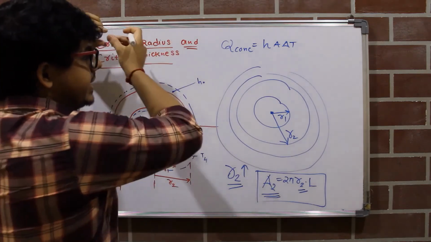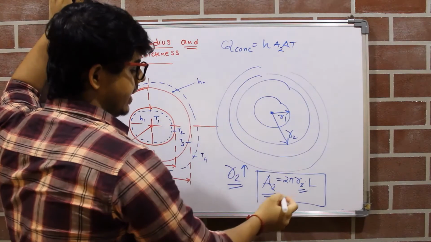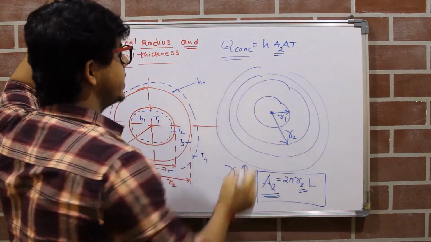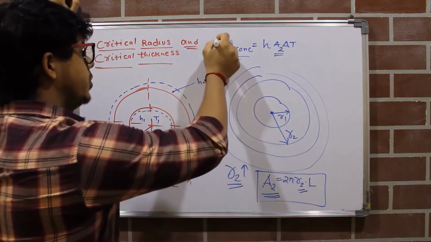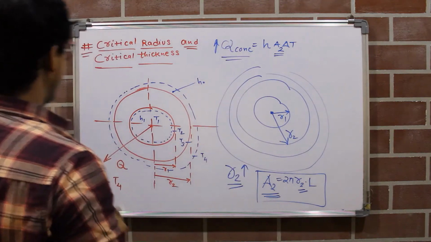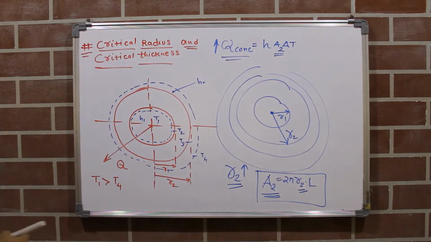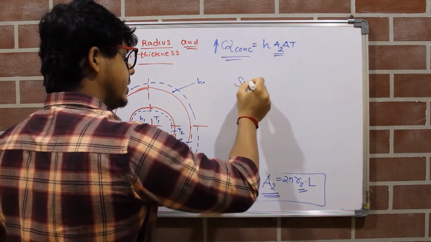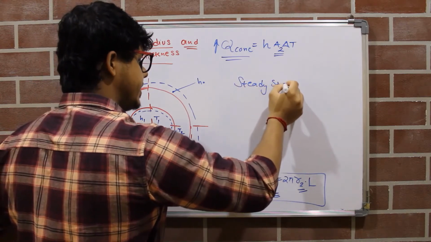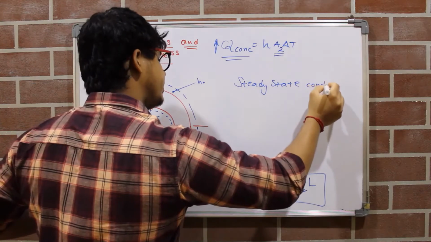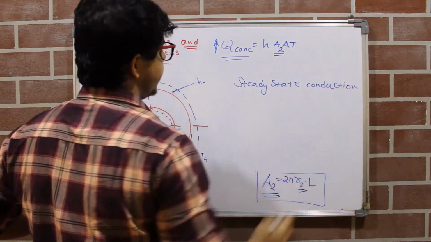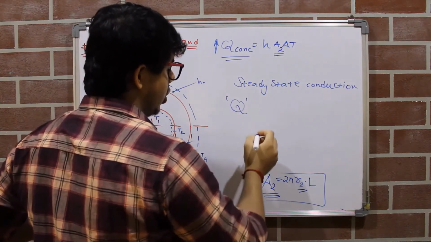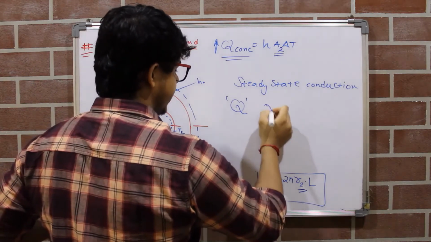So as this outer area is increasing, you can see from this equation our Q convective, that means heat loss due to convection, also increases. Okay, so our heat loss due to convection increases. So as we have steady state condition, in steady state condition, our overall heat transfer or overall heat loss should remain constant or the same.